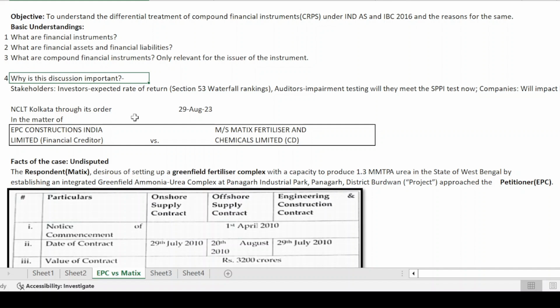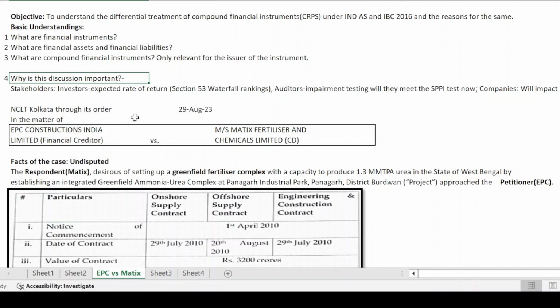What are compound financial instruments now? This is only relevant for the issuer and not the holder of the instrument. For the issuer, if at the same time in one particular instrument a financial liability as well as an equity component is being created, then we say that it is a compound financial instrument. Why is it called compound? It can also be called a hybrid instrument, because it has both financial liability and equity components for the issuer.